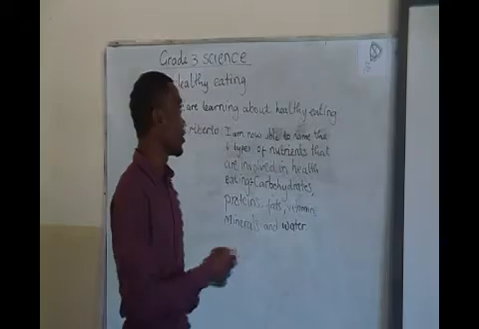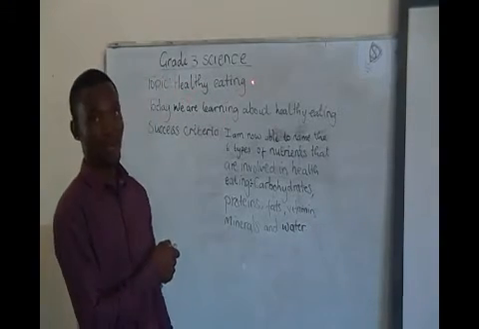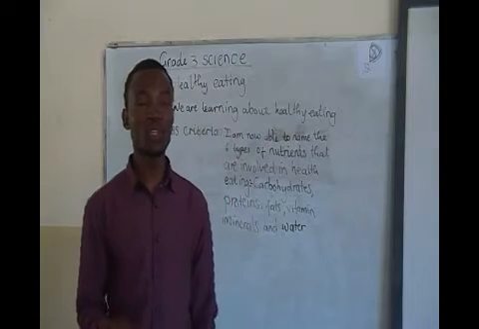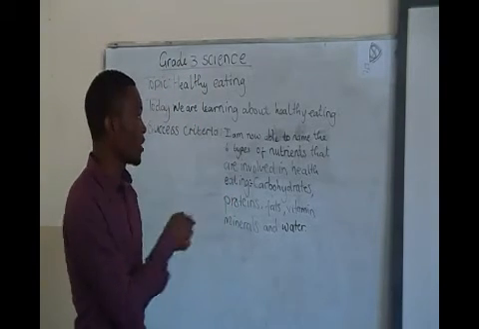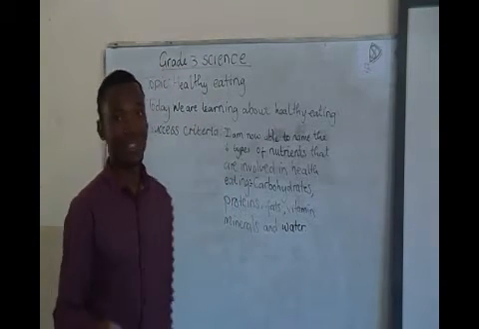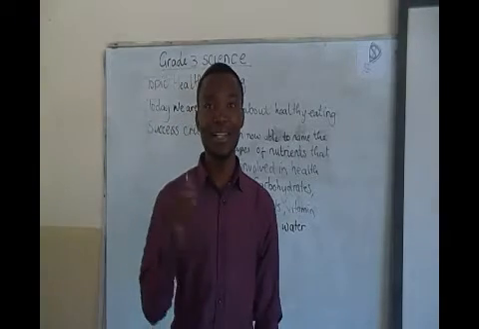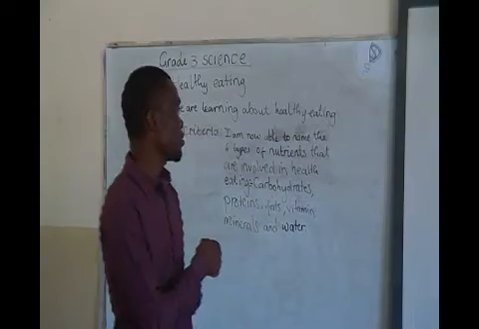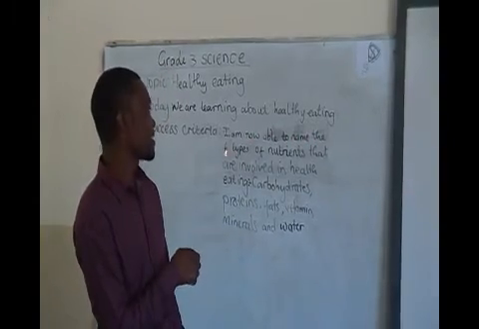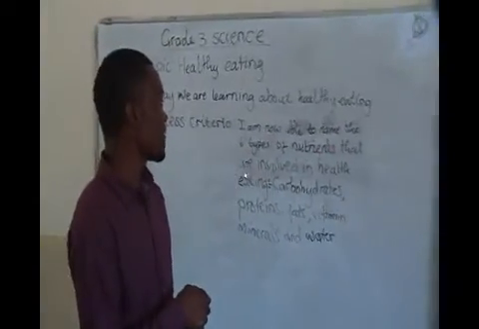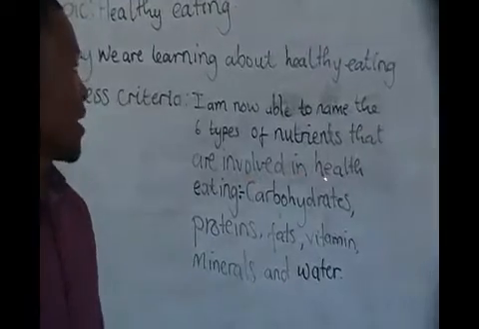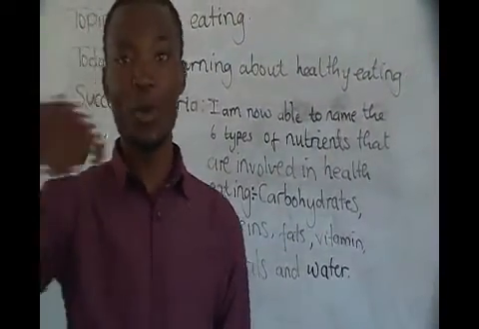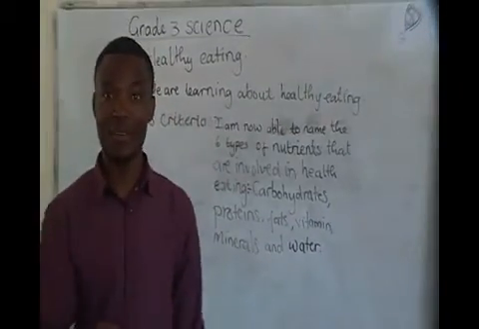Today in our lesson we're going to be looking at healthy eating, alright? Healthy eating is our main topic for today. Okay, so in this lesson today we are going to be looking at this topic. Now the success criteria, what I want you as the grade 3 learners to grasp after this lesson, is that you should be able to name the 6 types of nutrients that are involved in healthy eating. So this is what you should be able to get after this lesson, after whatever I will explain to you, alright?